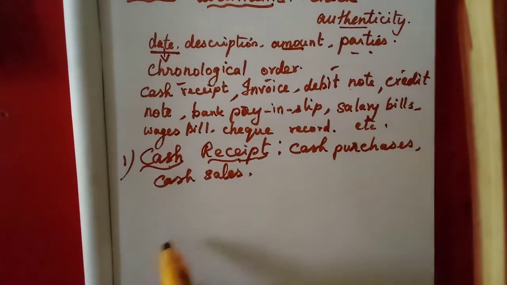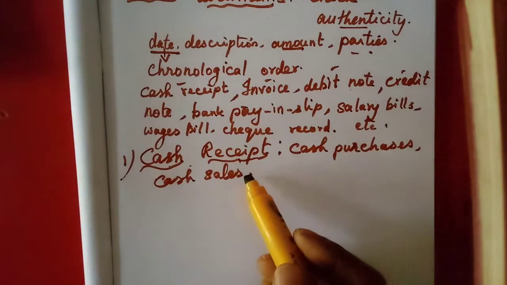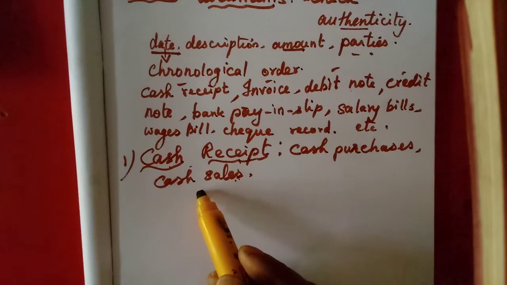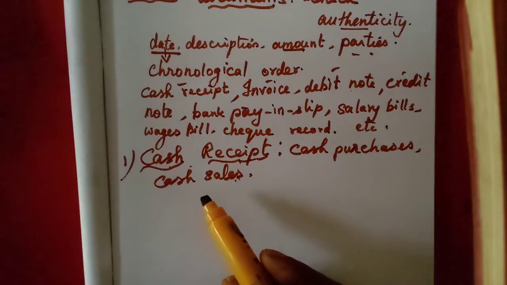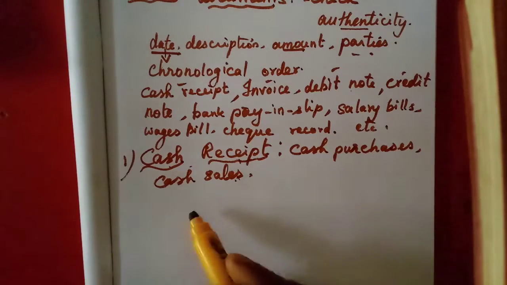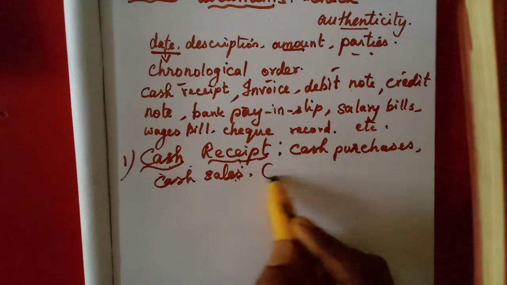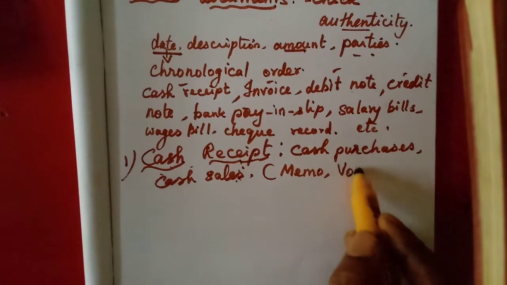And the same thing will be there. Okay, date will be there, to whom we are issuing. For the cash sales, we will receive the cash receipt there. The amount will be written, date will be there, what things we have purchased. Everything will be written there. The cash sales cash receipt is also called cash memo. It is called cash memo or cash voucher also.